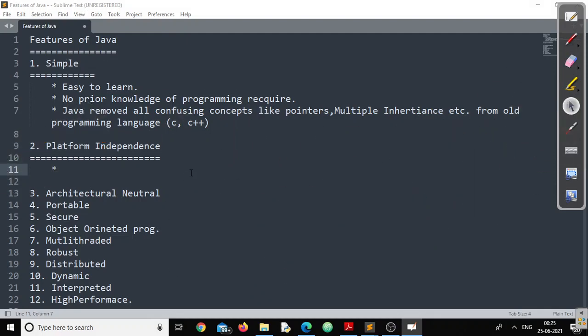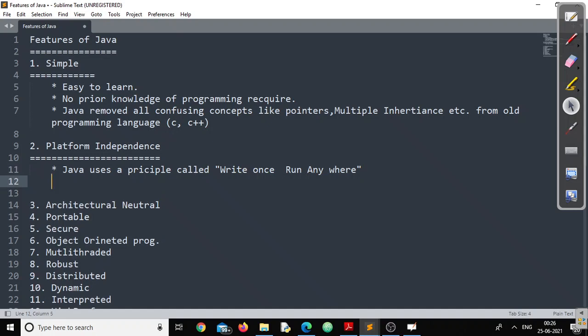So one thing I have to make clear: platform independence. Java uses a principle called write once, run anywhere. You can call this WORA, no problem at all.